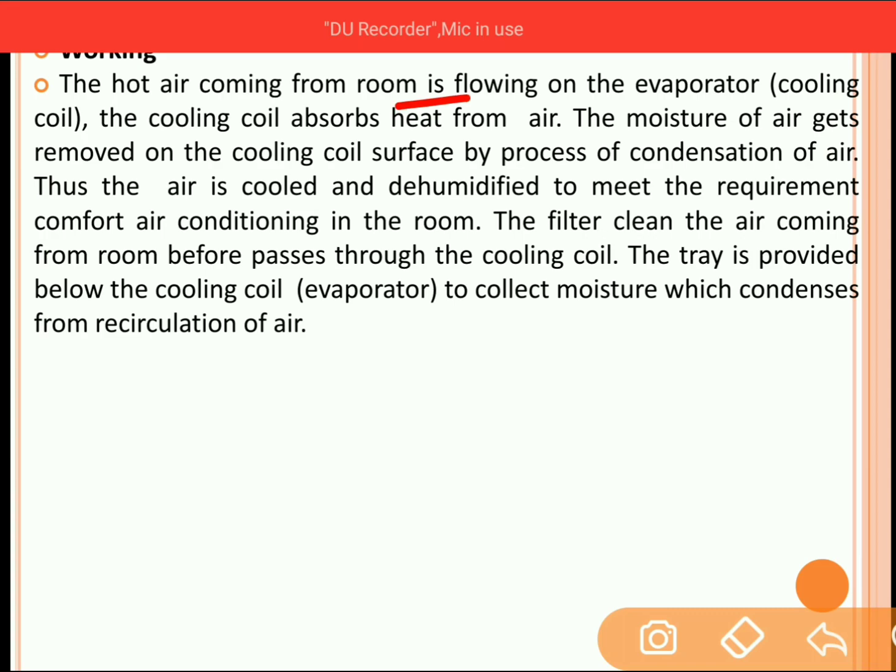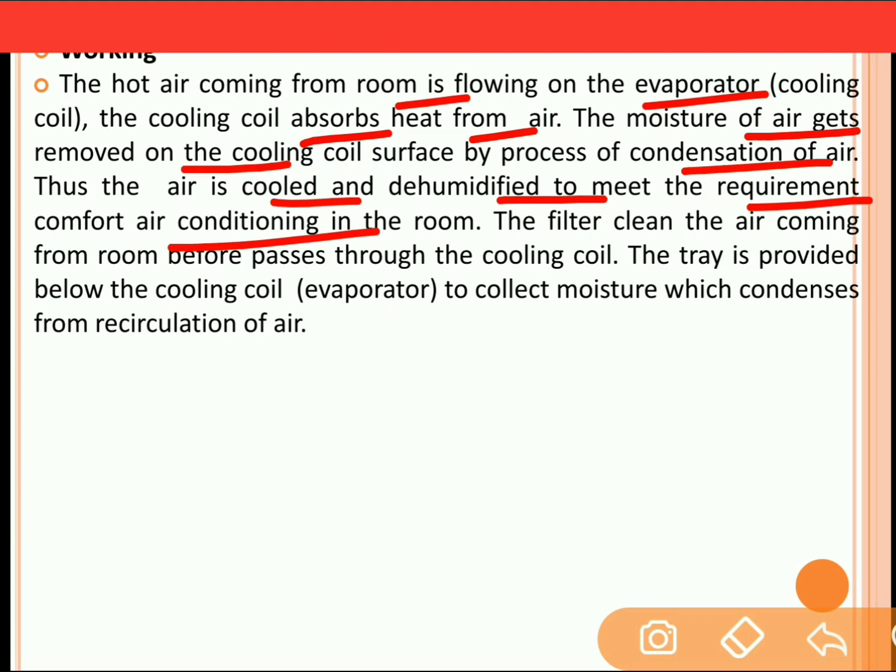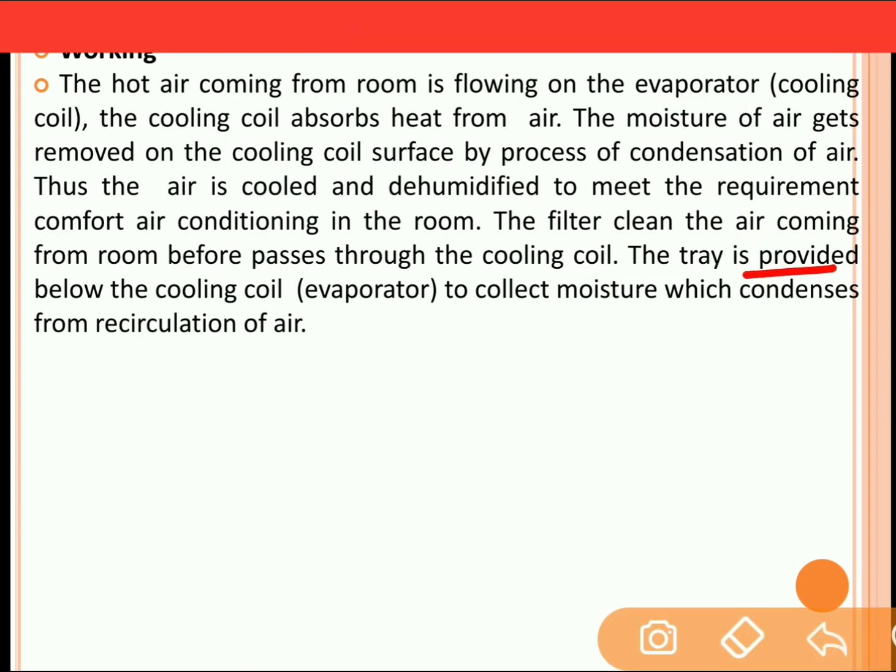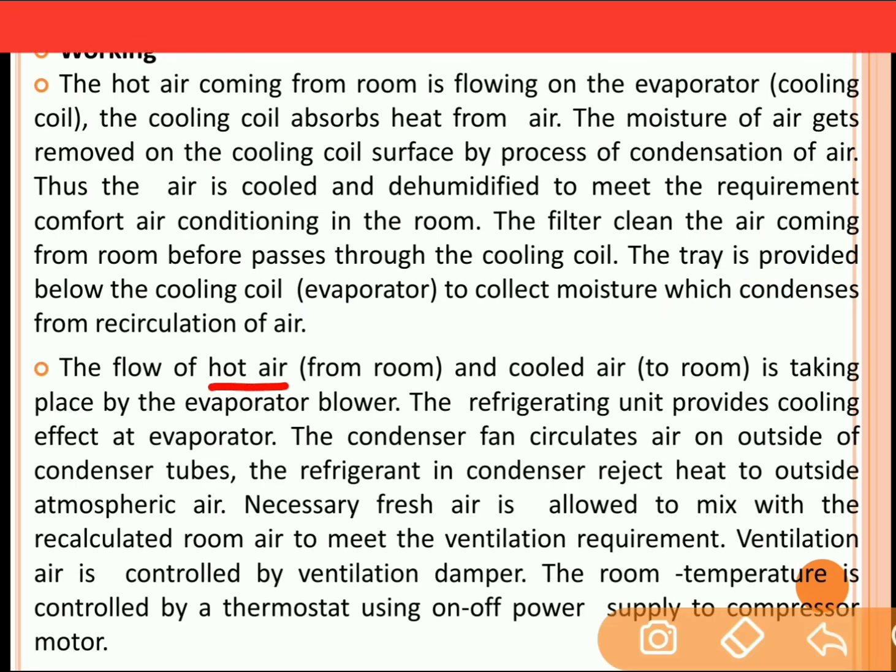Working: the hot air coming from the room is flowing through the evaporator. The cooling coil will absorb the heat from the air. The moisture of the air will get removed on the cooling surface by the process of condensation. The air is thus cooled and dehumidified to meet the requirement of the comfort air conditioning system. Now a filter is also placed to clean the air which is coming from the room once it has passed through the cooling coil. A tray is provided below the cooling coil so as to collect the moisture which condenses from the circulation of air.